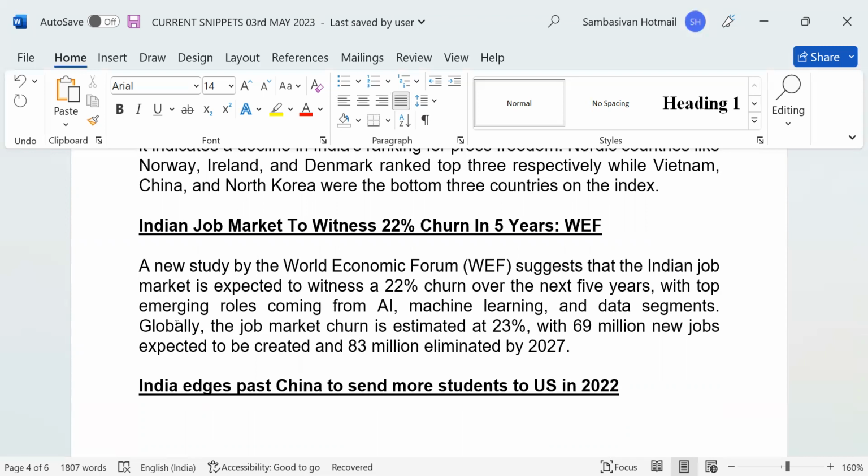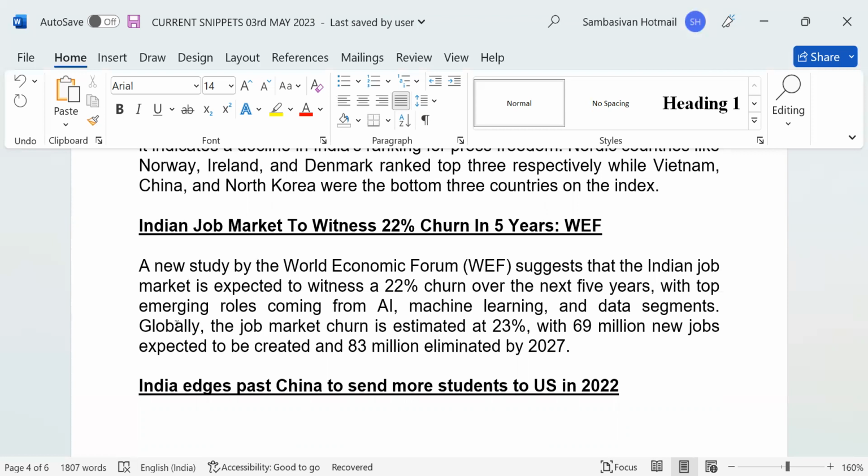Churn means to agitate or turn, to move about vigorously. They say it will improve 22%. It will increase. Continue.